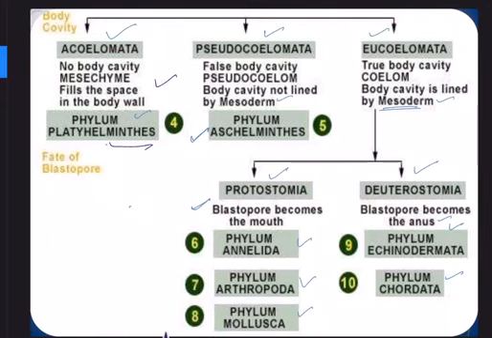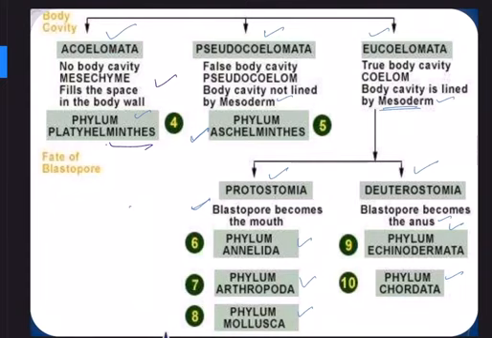Another important thing that we discussed last time was the presence and absence of notochord. Notochord, which is going to become the future backbone, is mesodermally derived. It is a rod-like structure formed on the dorsal side during embryonic development in some animals.